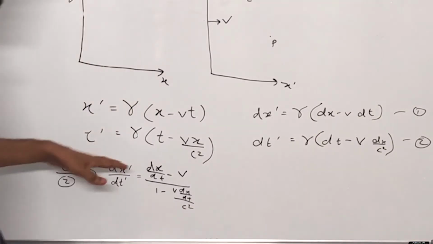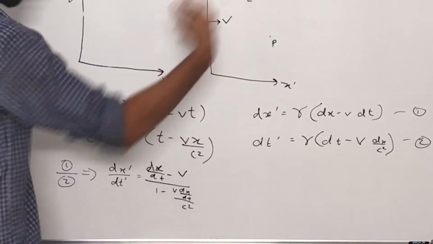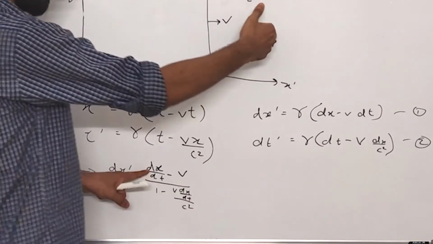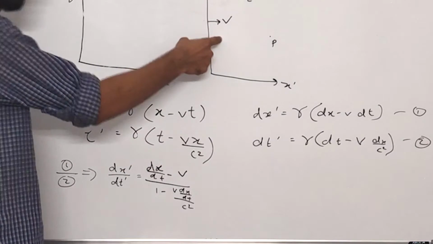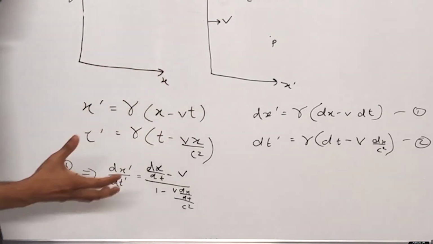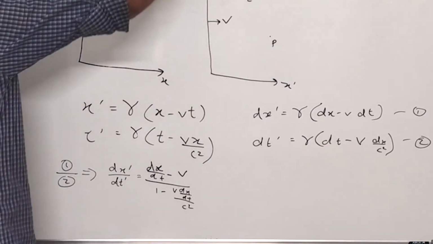Now, in this case, we knew the velocity of this point P, that is dx by dt, and we know the velocity with which this coordinate axis is moving. Then we are able to find the value of the velocity of P with respect to this coordinate.